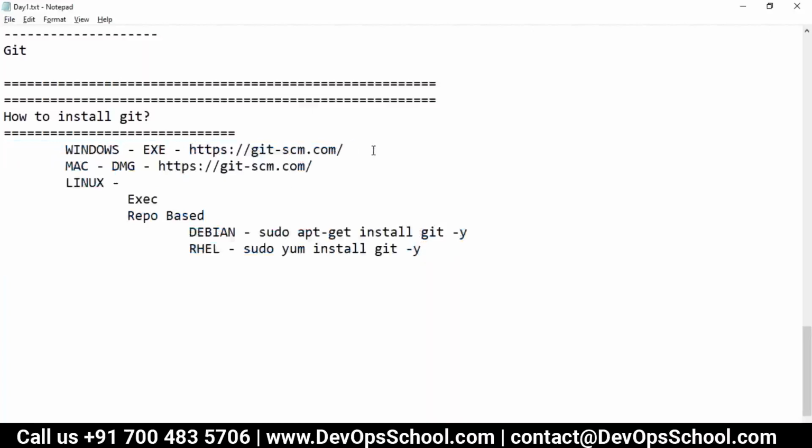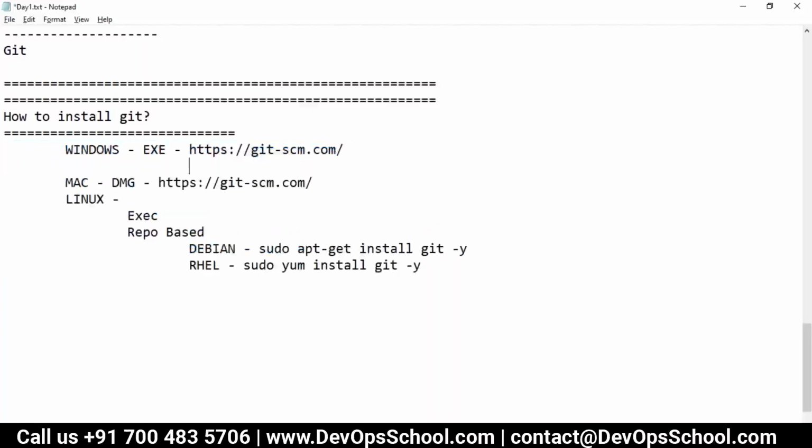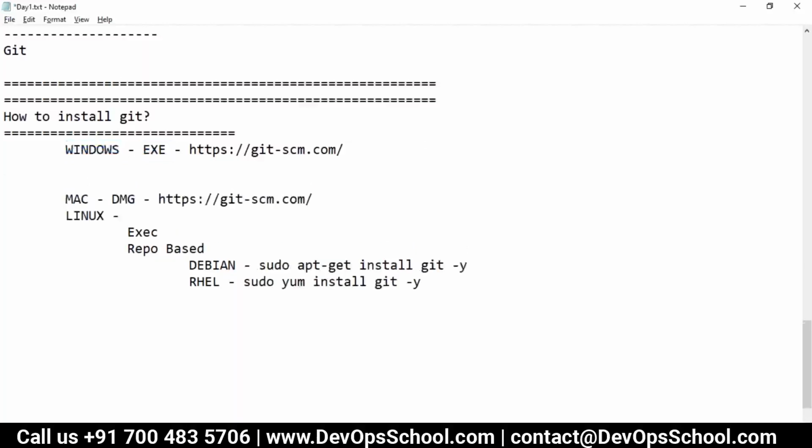Okay, now guys, there is one good tool you will get when we install through the exe in Windows. In fact, three tools you will get. One is Git GUI.